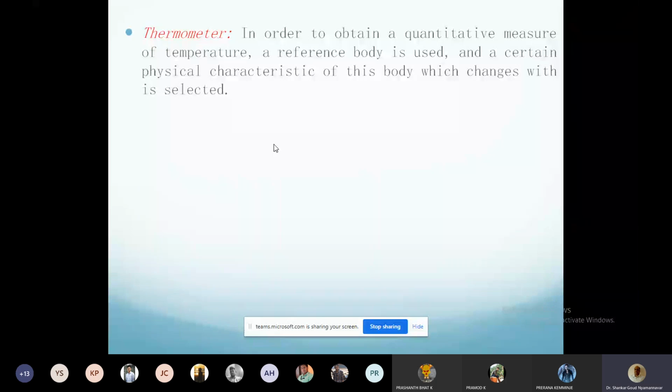Volume expansion happens in three directions. But it is not allowed to expand in two directions, the X and Y directions. Laterally it is not allowed to expand because the wall of the tube is a rigid body and does not allow it to expand. So now what happens? Volume increases by increasing the height.